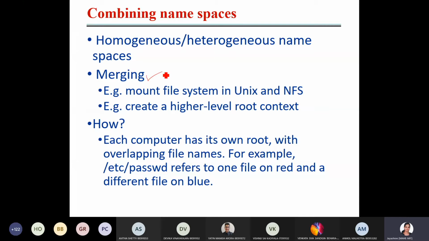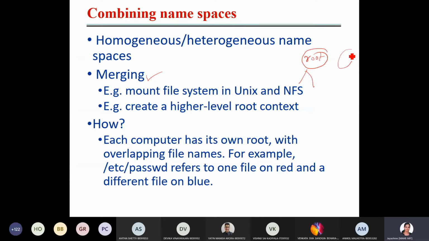Okay, the first one is merging. Mount file system in Unix and NFS. Is it possible to combine, to merge two different file systems? It's not that easy to merge two different file systems, because each of the file systems will, like if you take Unix, you have root.